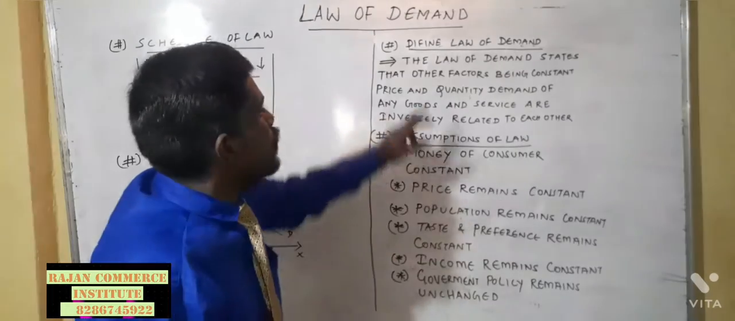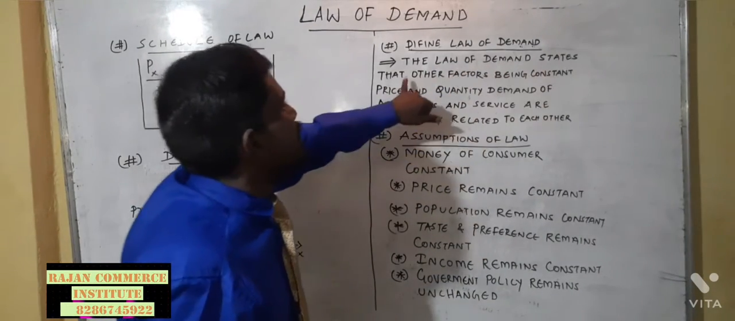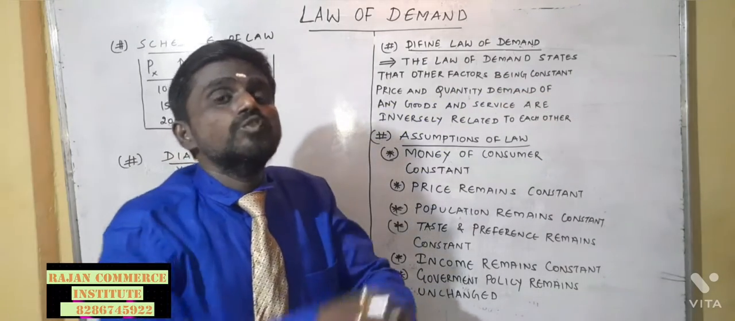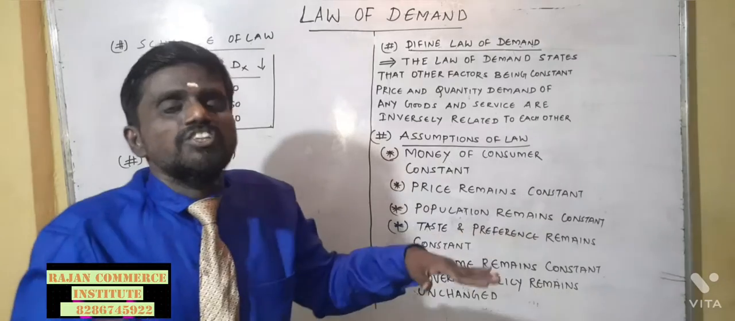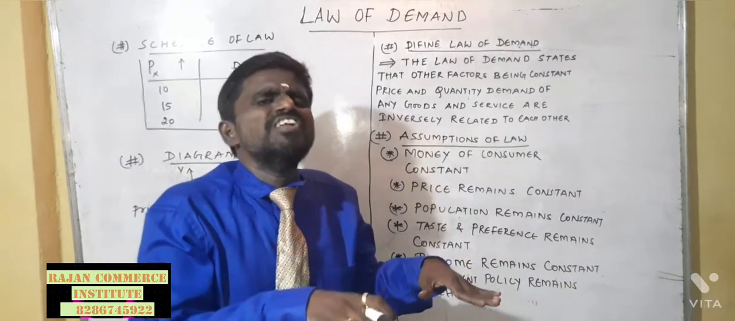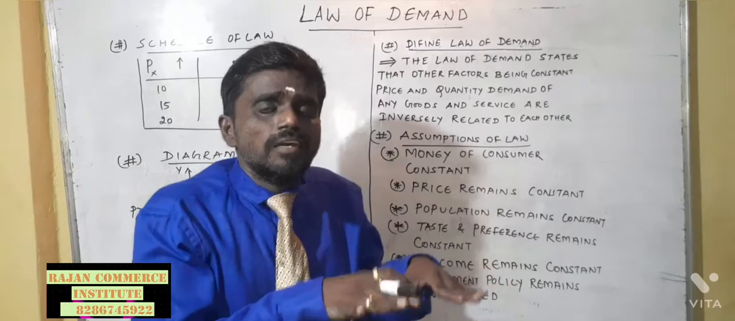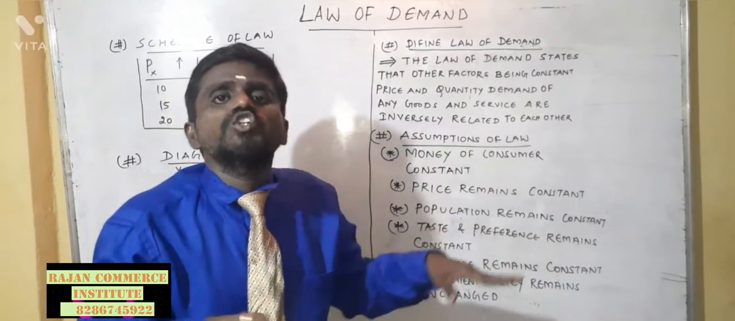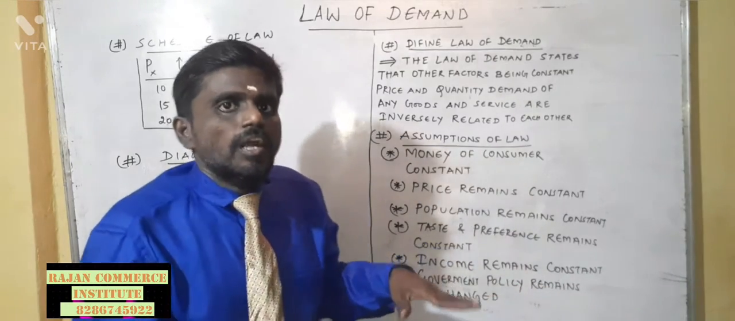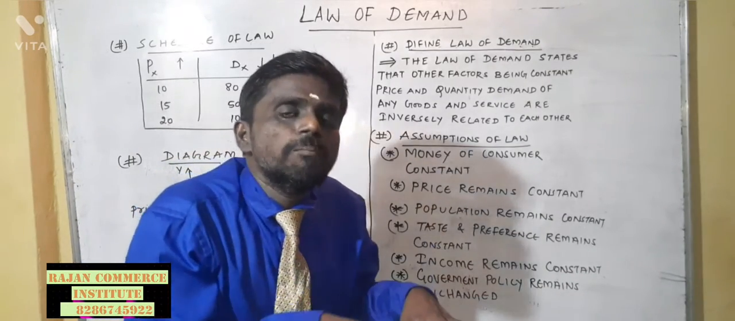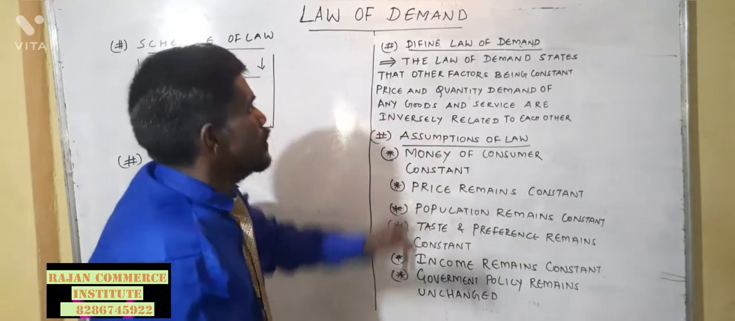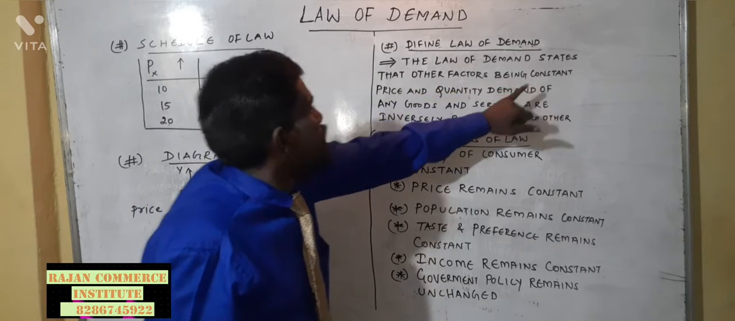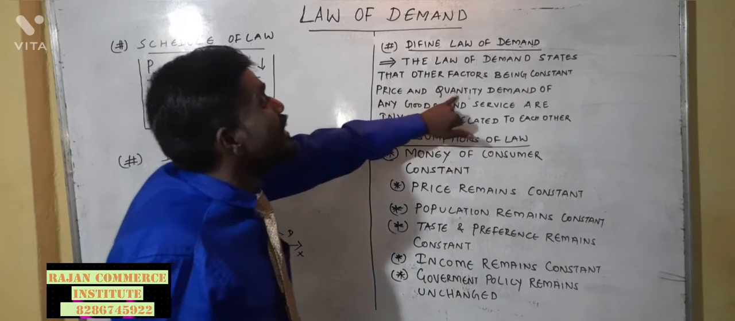Understood? So the law of demand states that other factors being constant. That means there is no change in the other factors which are influencing the demand of the market. The other factors are constant, there is no change, a static position of other factors. We are considering here only the price and quantity demanded.